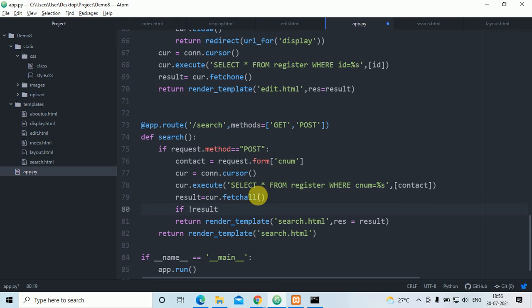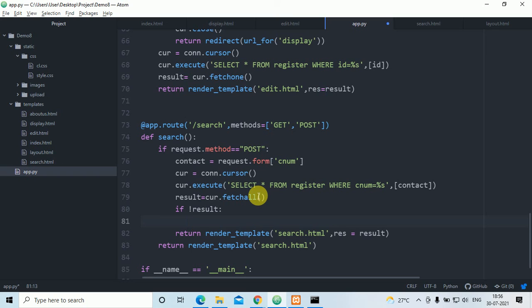If there is no result, okay, this is how. If there is no result, a message you can put: contact number is not available.